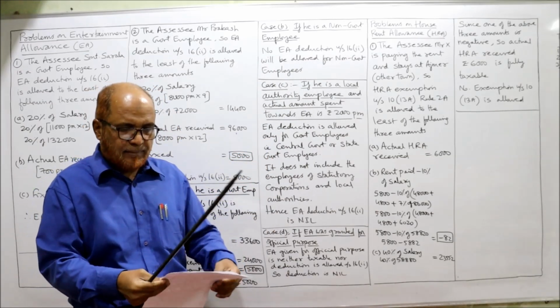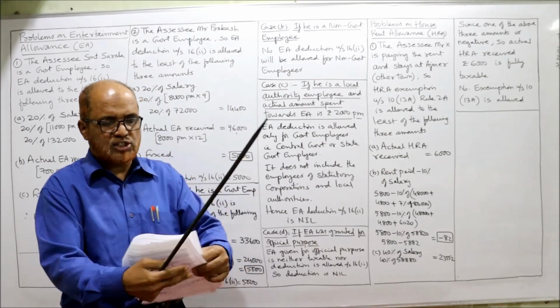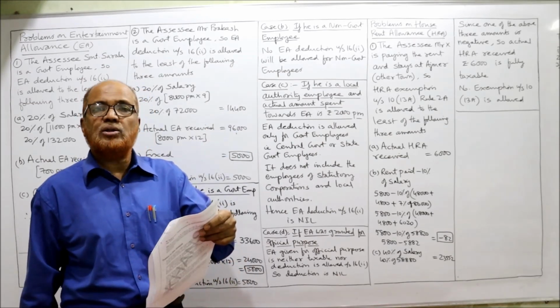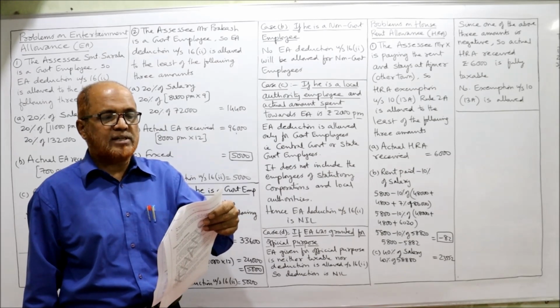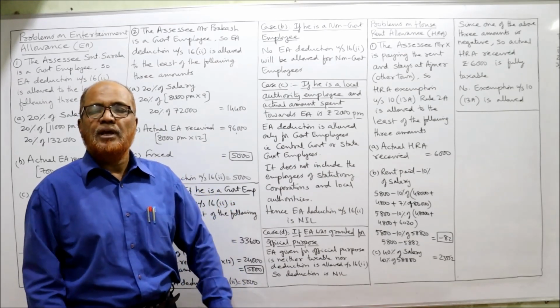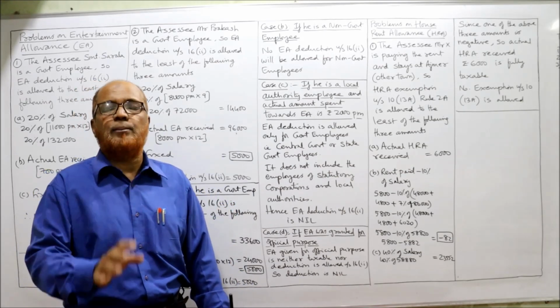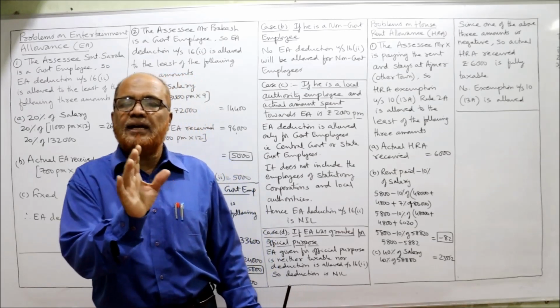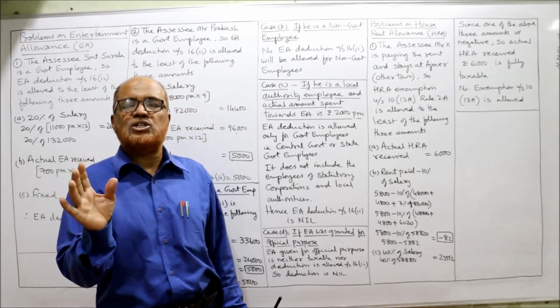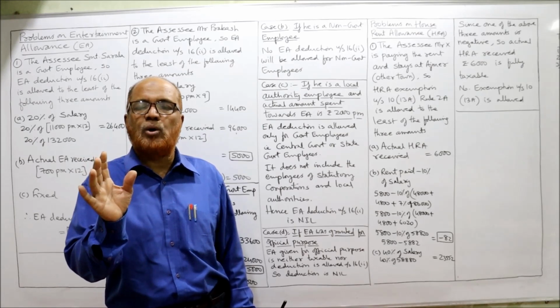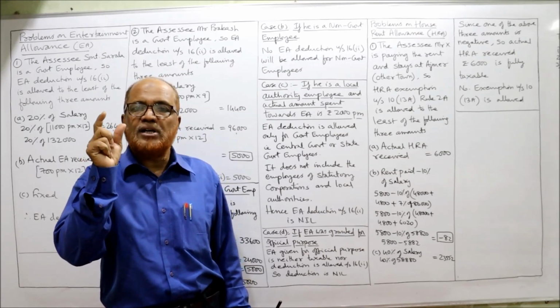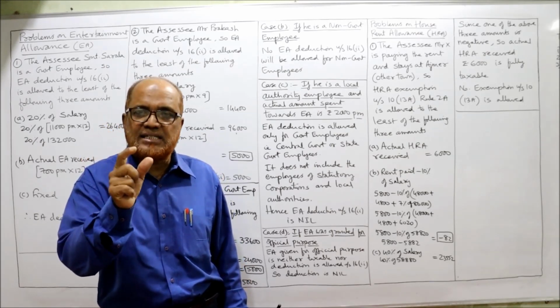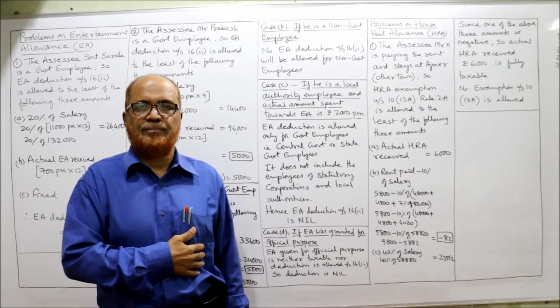Now case C. The third case is given on the next page. If he is a local authority employee and the actual amount spent towards entertainment expense was 2,000. If he is a local authority employee, remember, the Income Tax Act says EA deduction under section 16(2) will be allowed only for central government and state government employees.